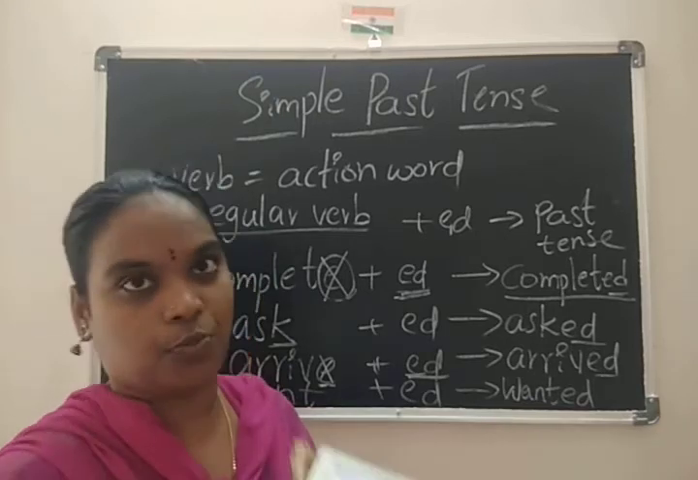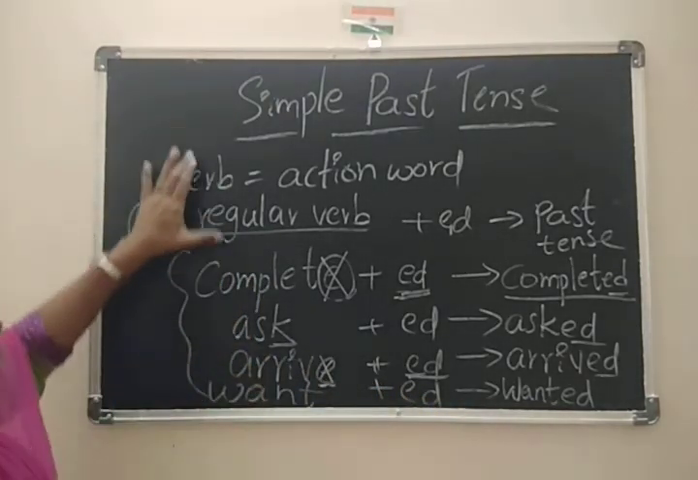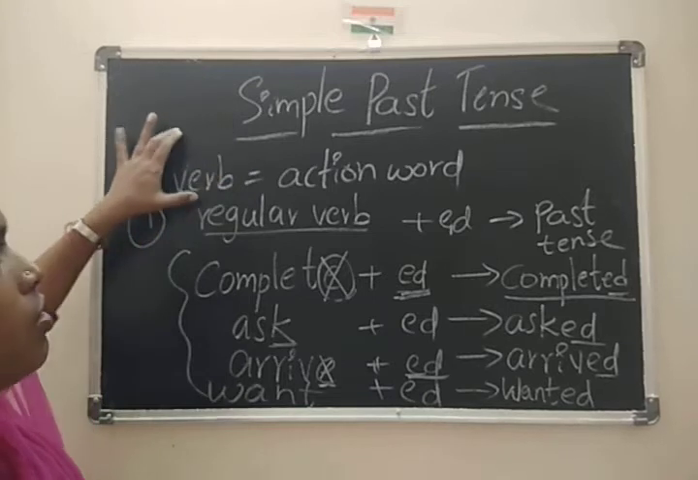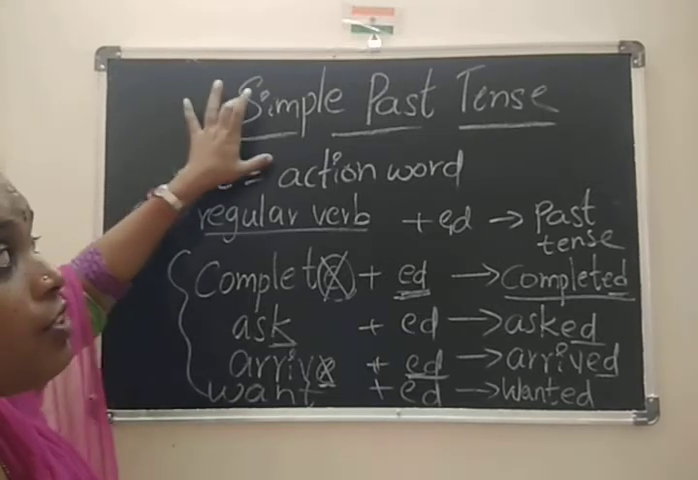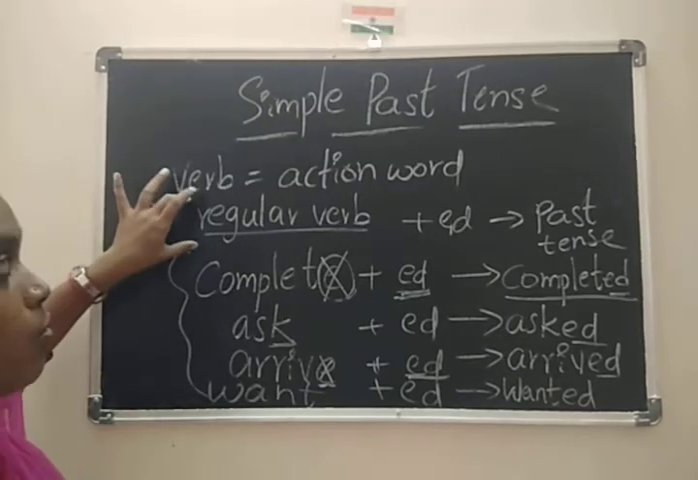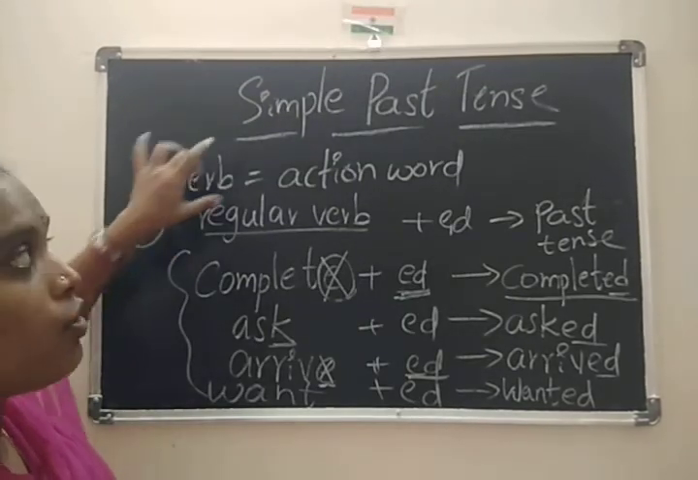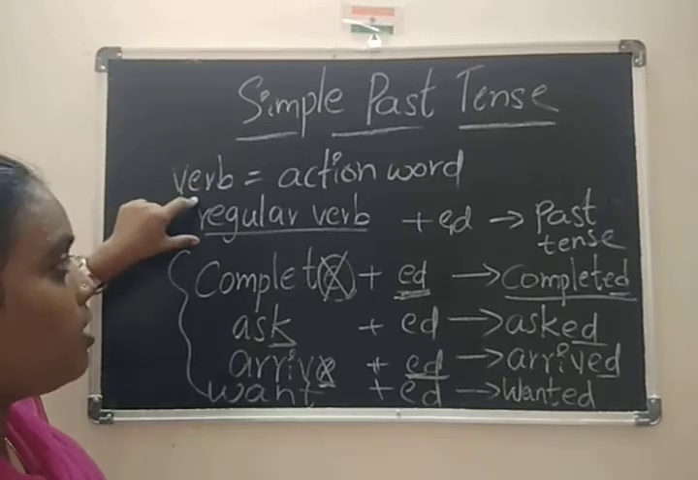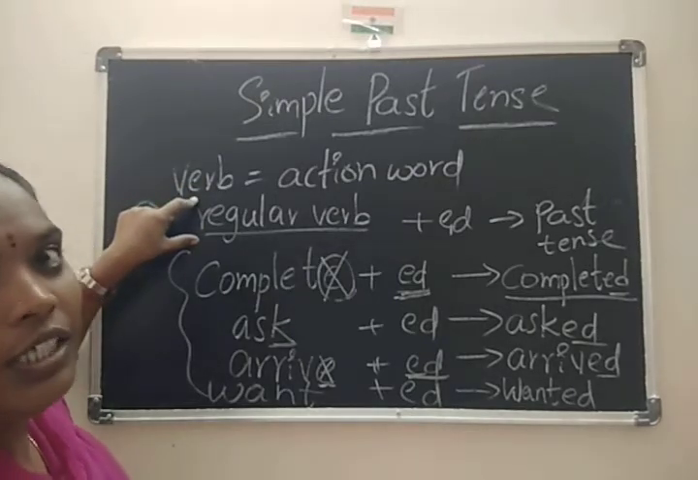Yes, coming to our textbook. This is about simple past tense. So that is verb refers to the verb, no? Verb means action word. So what is the rule here? It talks about past, and the rule is to add ed to the regular verb.